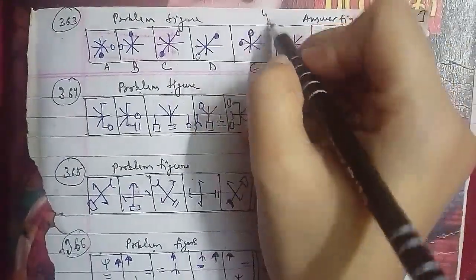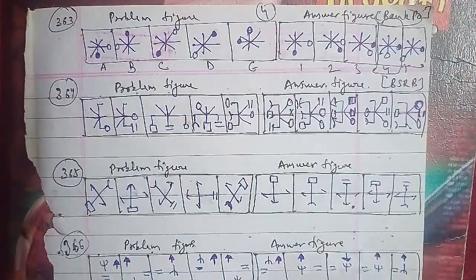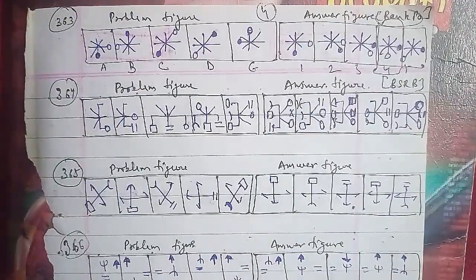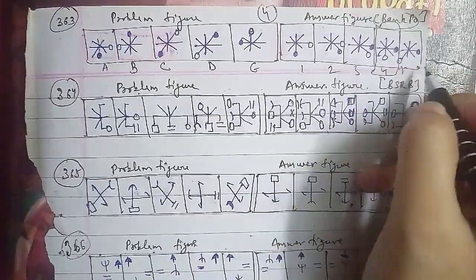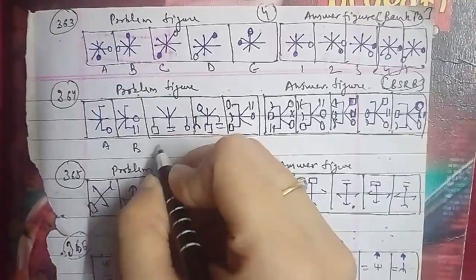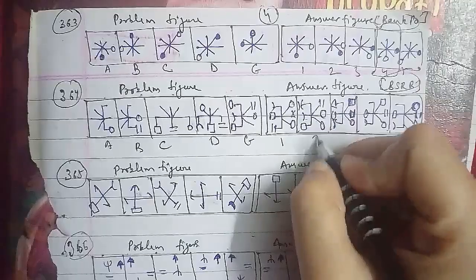Let's go ahead with another one, that is the 364th question of the session here, and that is what we have to discuss. These were the problem figures and these were the answer figures as well, which have been asked in the BSRB question paper. So this is figure A, B, C, D and E. Answer figures we have 1, 2, 3, 4 and 5 respectively.